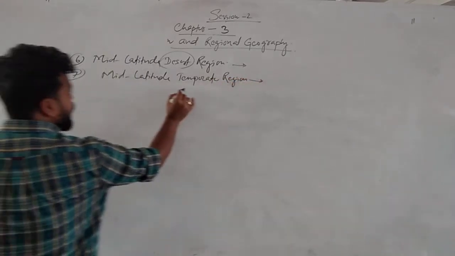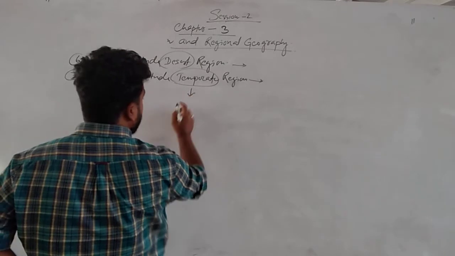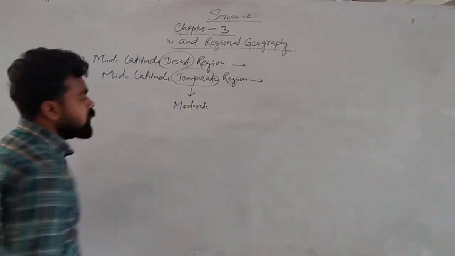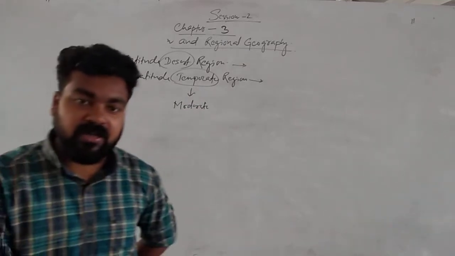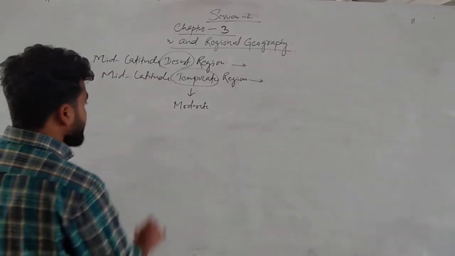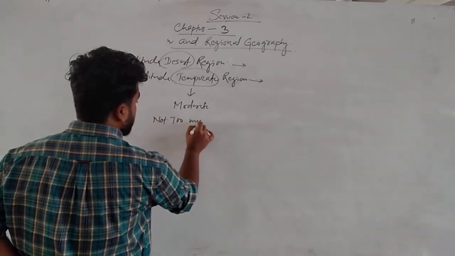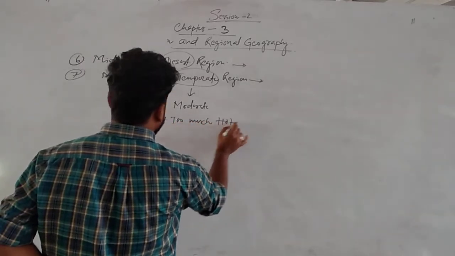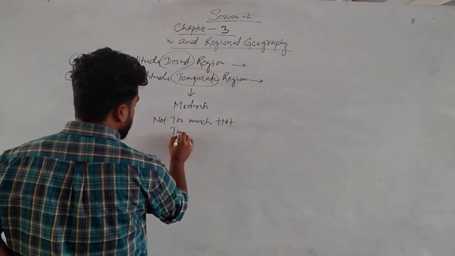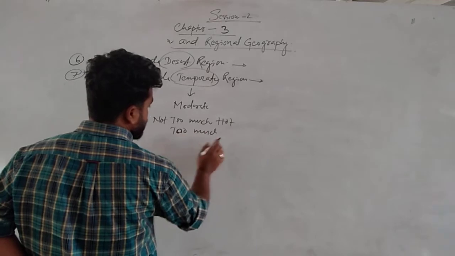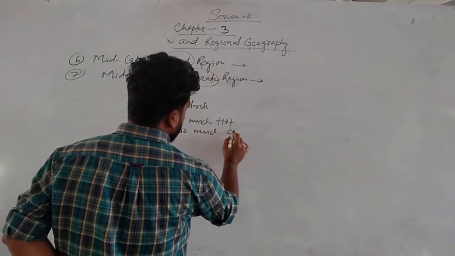So what is this temperate? What is the meaning of the term temperate? Temperate means moderate. What is the meaning of moderate? Moderate means medium temperature and medium rainfall. Moderate means not too much hot and not too much cold.